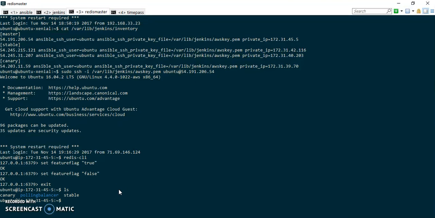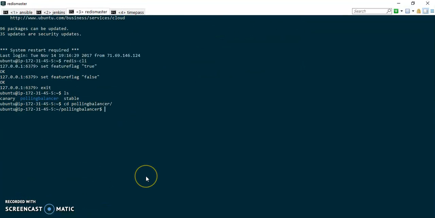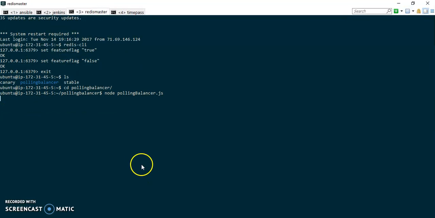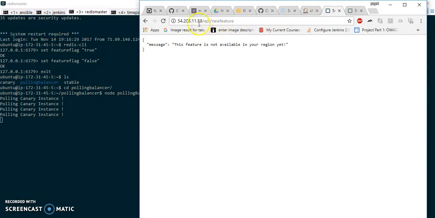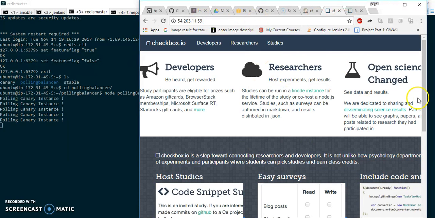If I just do an ls here, I have the polling balancer code available. Let me just run the Node.js app to start the polling balancer. What it's doing is it's polling the canary instance continuously. That is this instance, the 59 instance. This instance has canary on it. And as of now, we can see it's up and running.